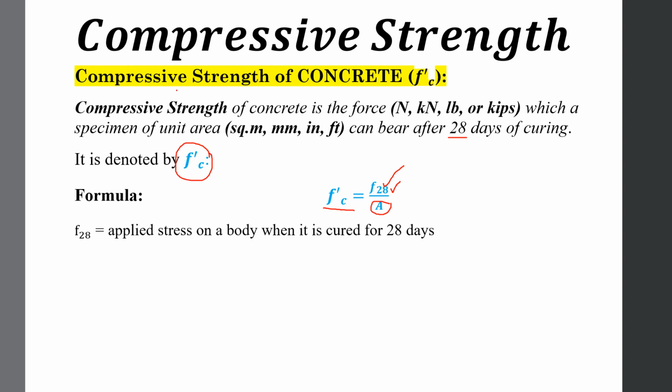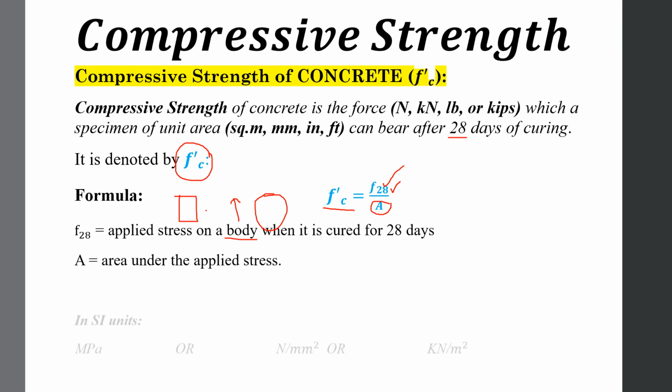What is F28? This is the applied force on a concrete body when it is cured for 28 days. This body may be a cube or a cylinder, a circular cylinder or a cubical shape for a cube. And A is the area under the applied stress. This will be calculated as the surface area of the specimen over which the force is being applied.